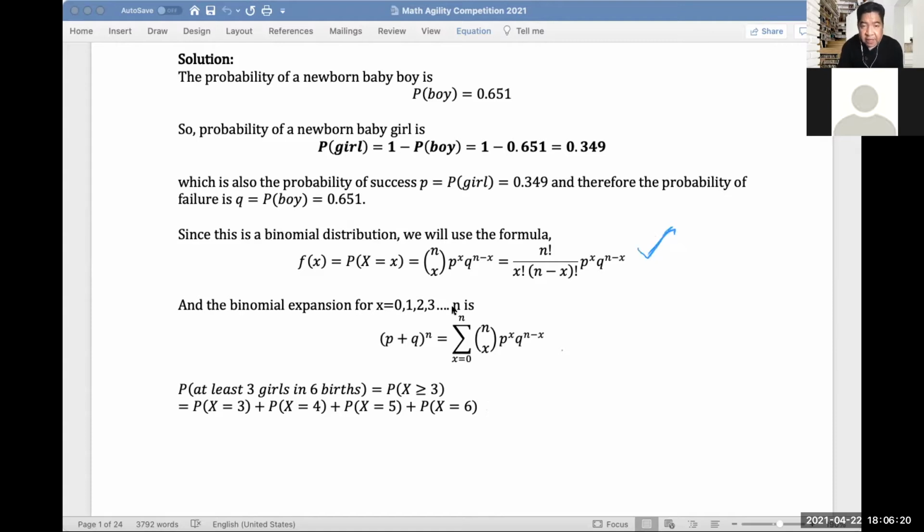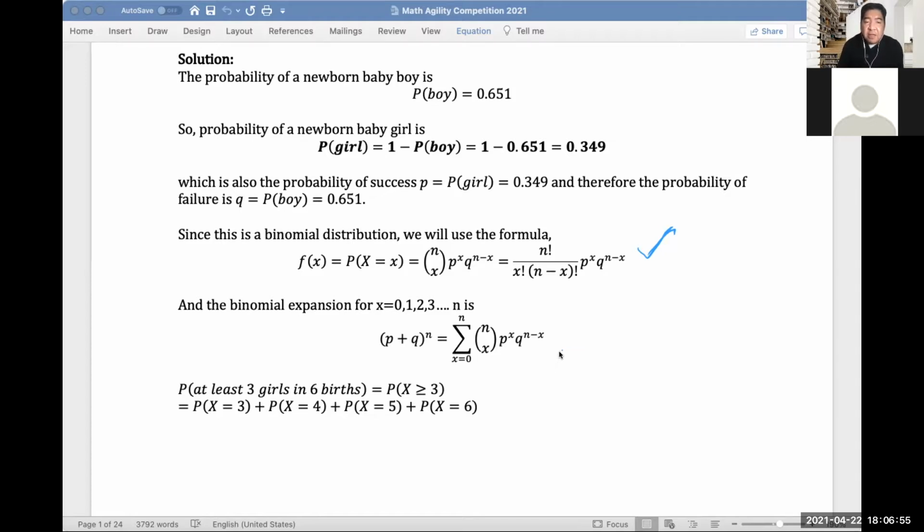It says f of x is p of X equals x, which is n choose x times p to the x times q to the n minus x, which is equivalent to n factorial over x factorial times quantity n minus x factorial, p to the x, q to the n minus x. And if you expand this, it is actually equal to p plus q to the n, which is the summation of this combination, p to the x, q to the n minus x, from x equals 0 to n.